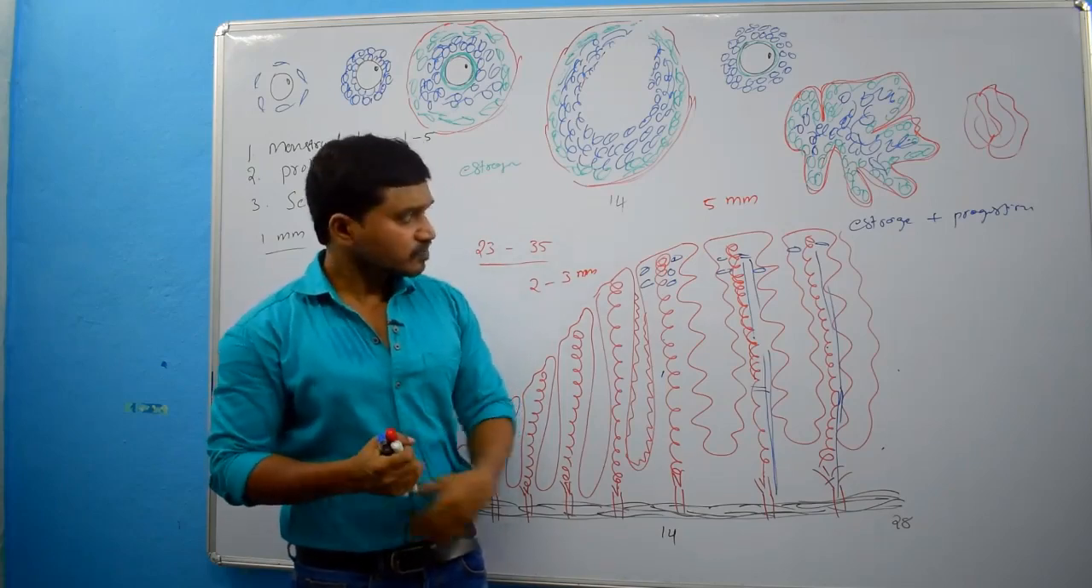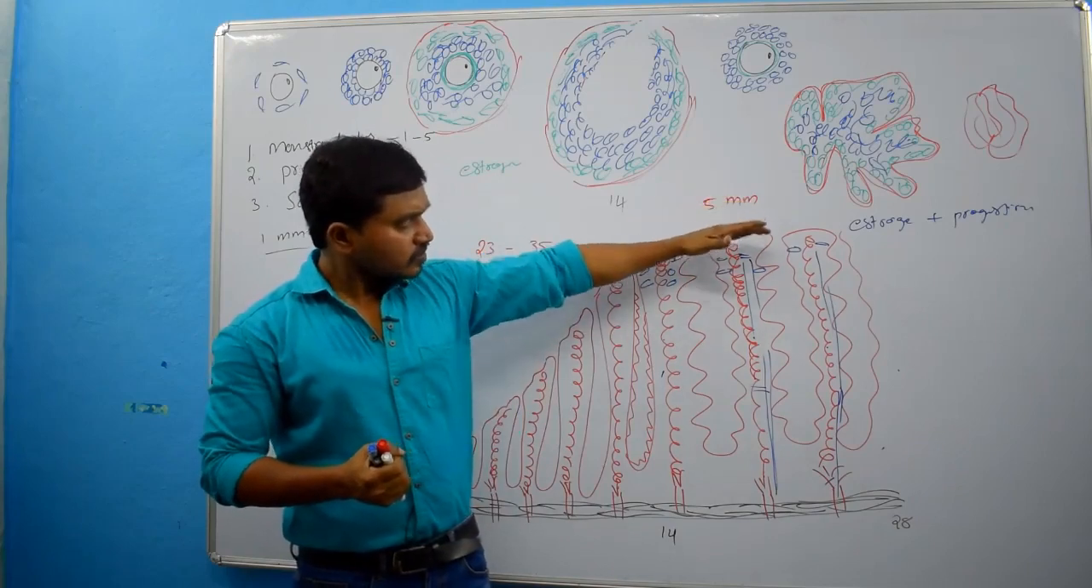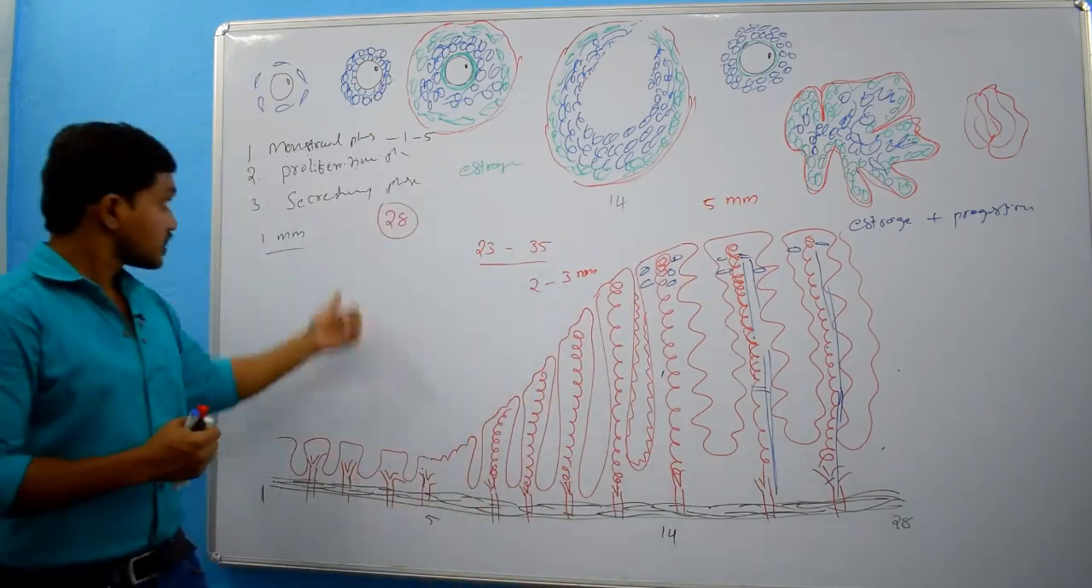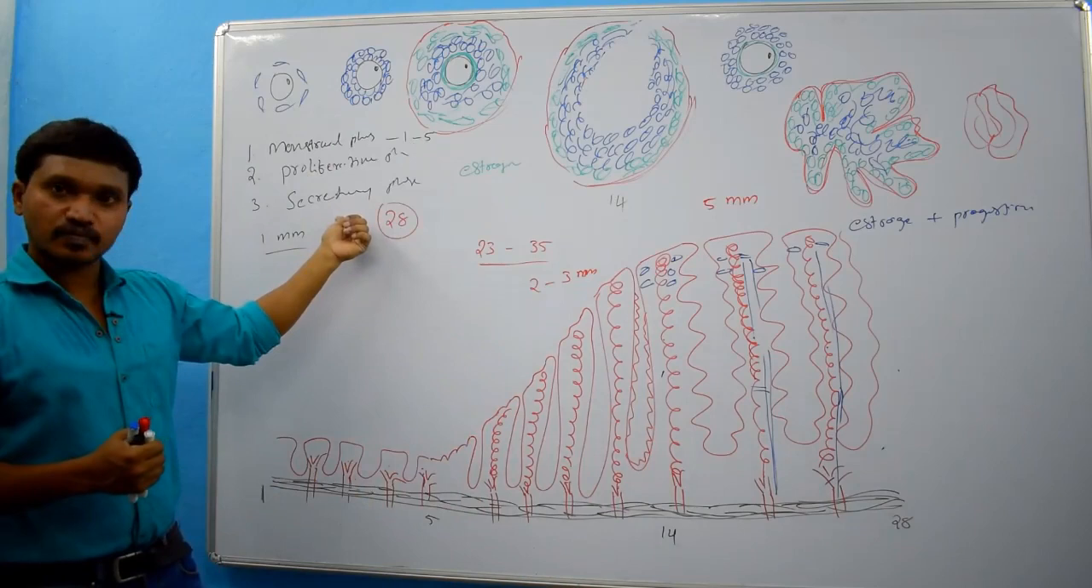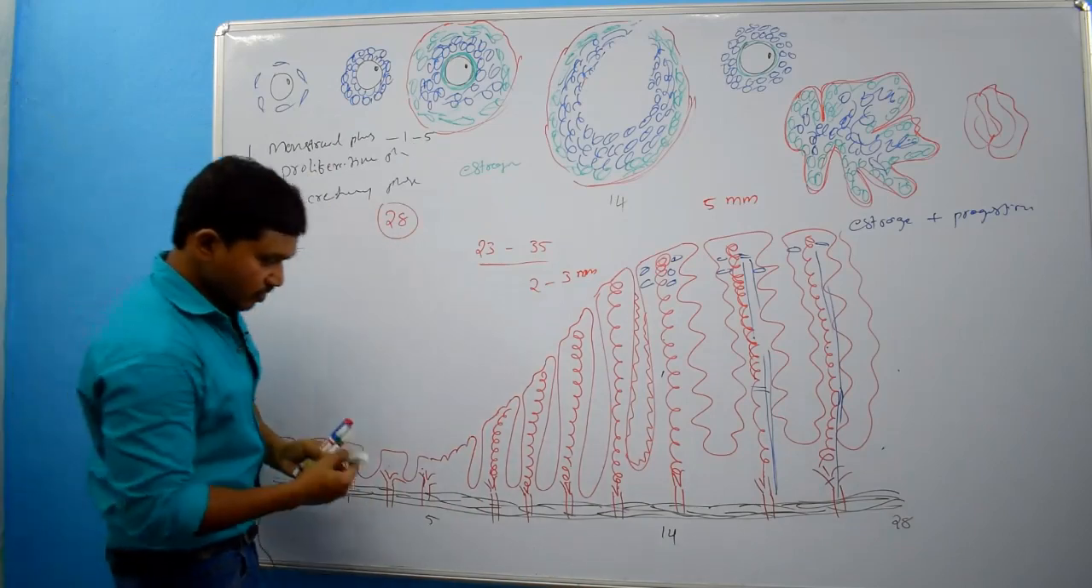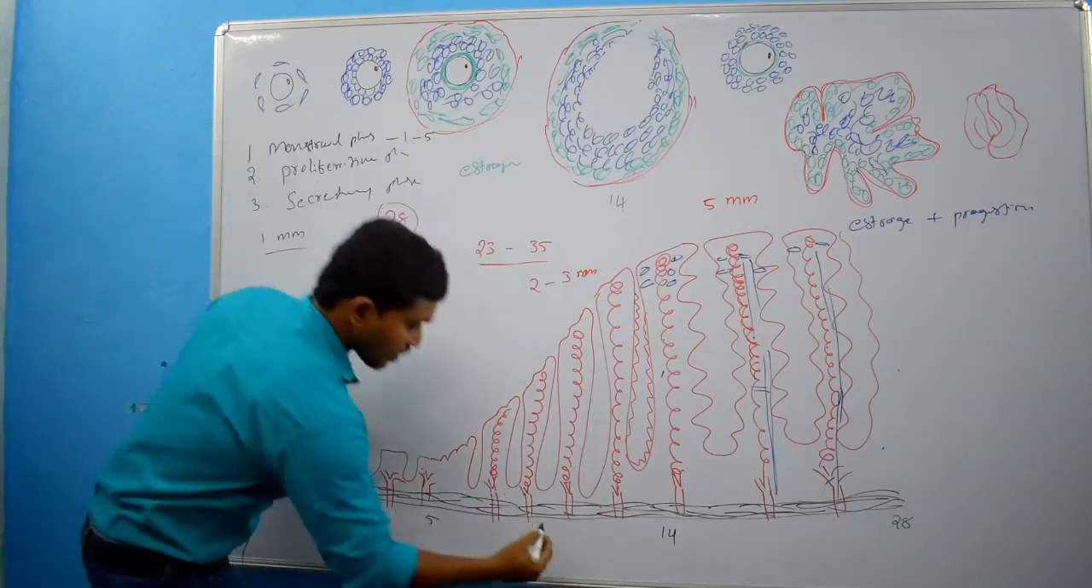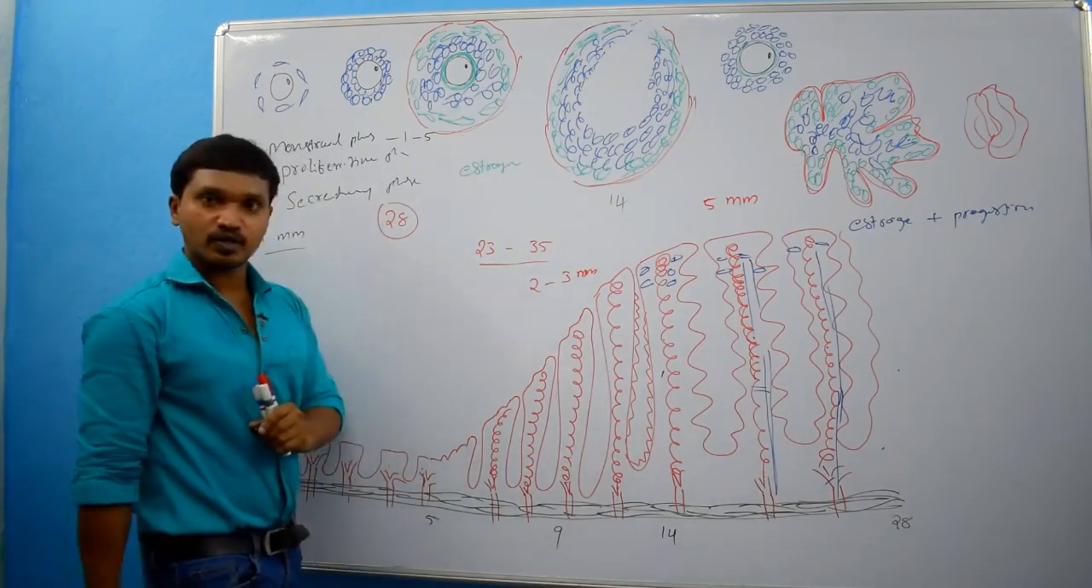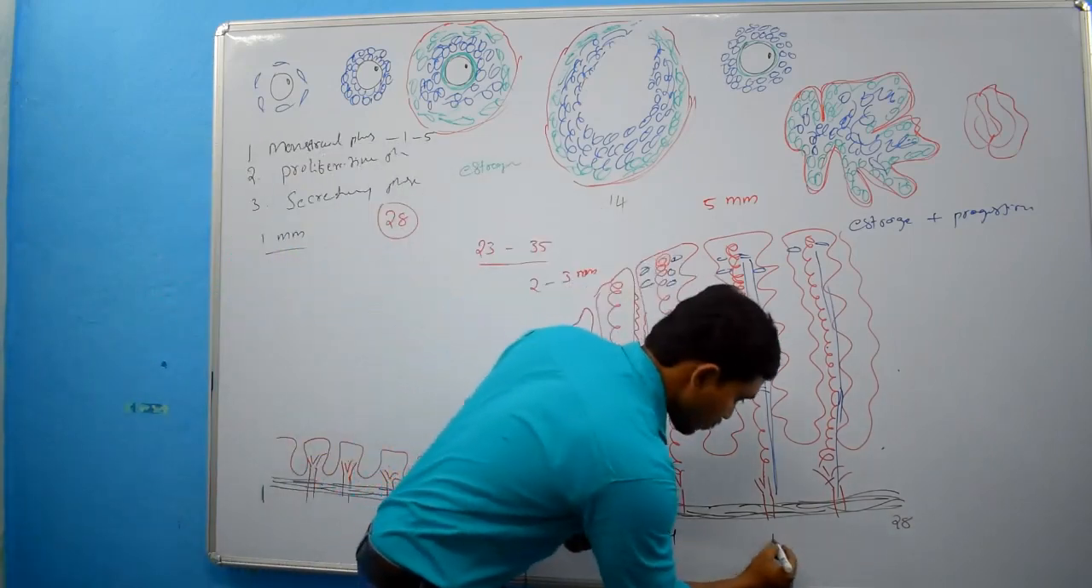So, this is about the secretory phase. Actually, the duration of the proliferative phase is around 9 days. The duration of the secretory phase is around 13 days.